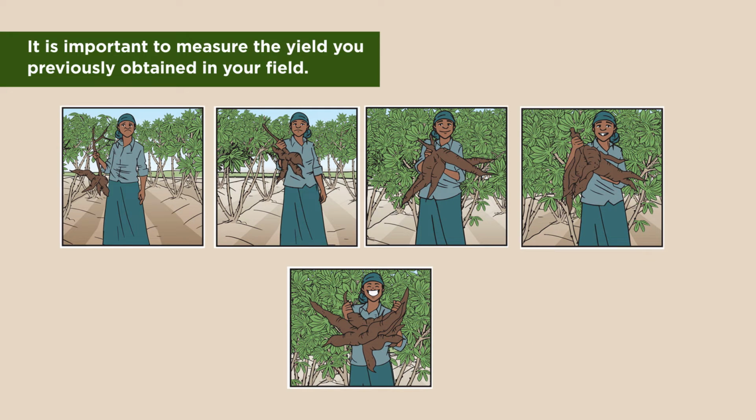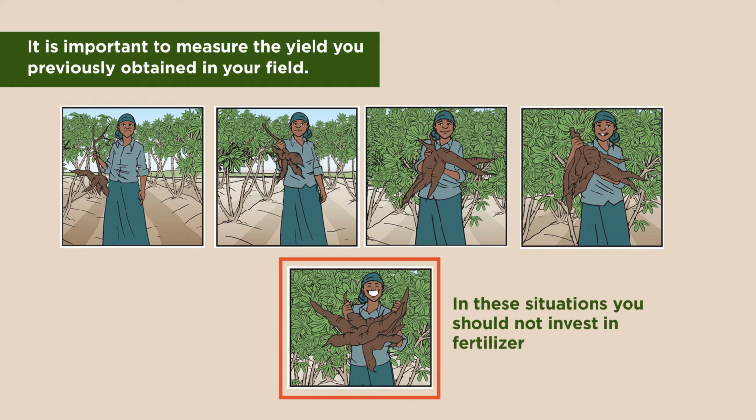The higher your yield, the higher the nutrient levels in your soil, and the lower the need for additional nutrients from fertilizer. Remember, from the 8th video in this series, we distinguish 5 fertility classes based on the yield you typically obtain in your field. If you obtain yields of 30 tons per hectare or more, then your field is very fertile and you will not need to apply any fertilizer. Still, it may be wise to apply some small amounts of fertilizer to maintain the fertility of your field.